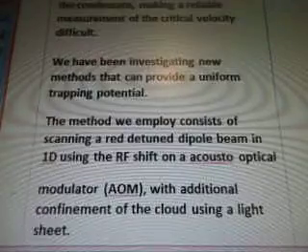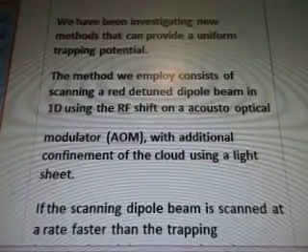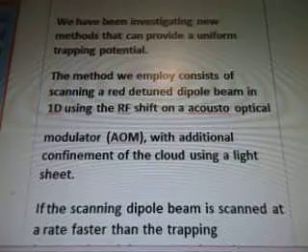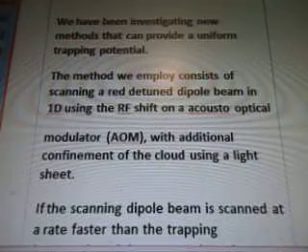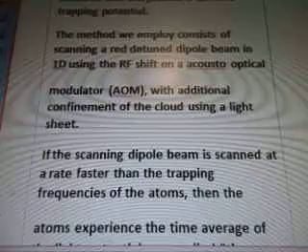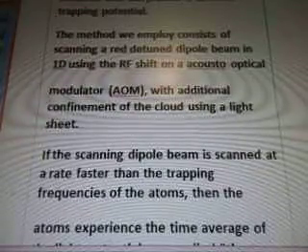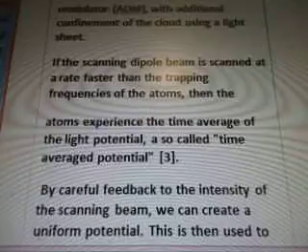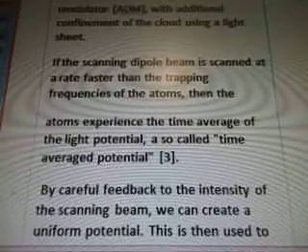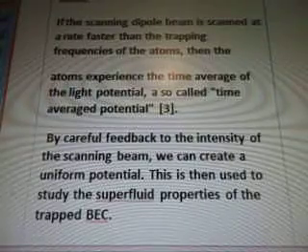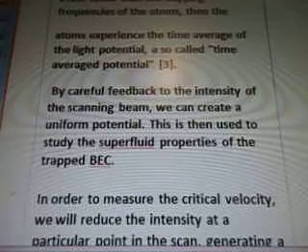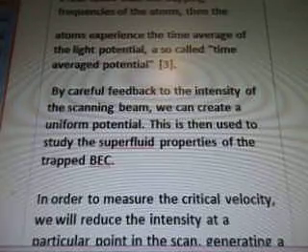The method we employ consists of scanning a red detuned dipole beam in 1D using the RF shift on an acousto-optic modulator, AOM, with the vertical confinement of the cloud using a light sheet. If the scanning dipole beam is scanned at a rate faster than the trapping frequencies of the atoms, then the atoms experience the time average of the light potential, the so-called time average potential. 3. By careful feedback to the intensity of the scanning beam, we can create a uniform potential.